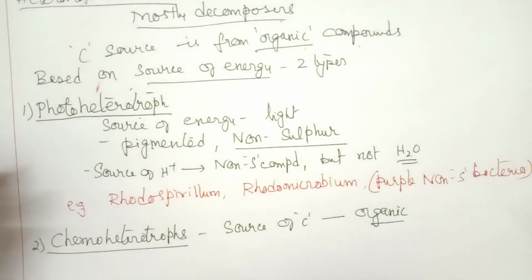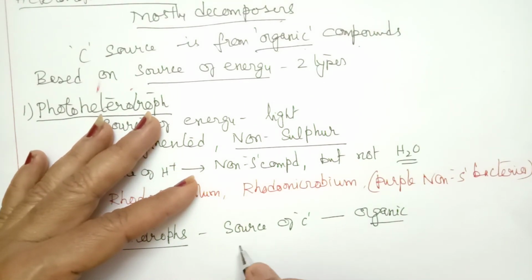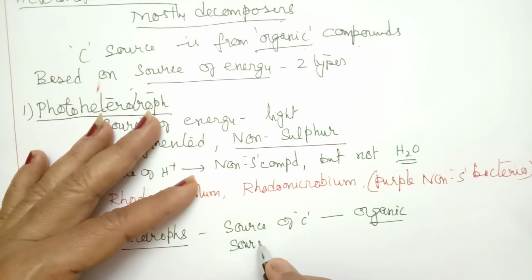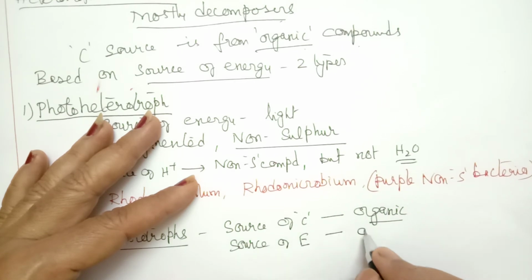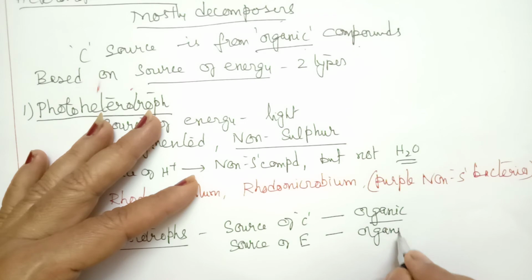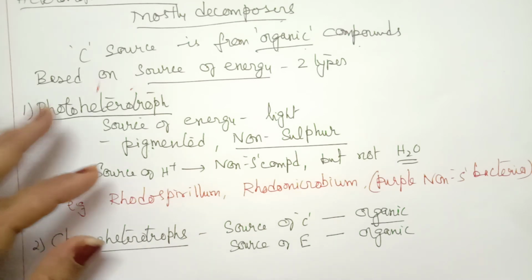And the next is the source of energy. The source of energy is also from organic compound here. It is not from the light.